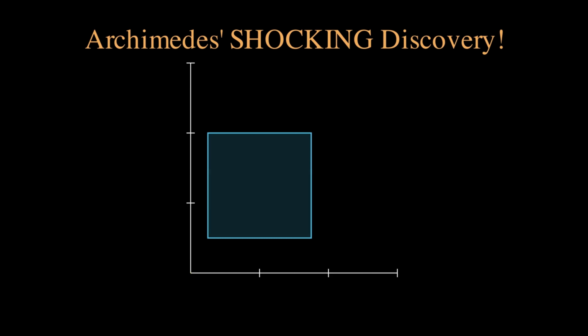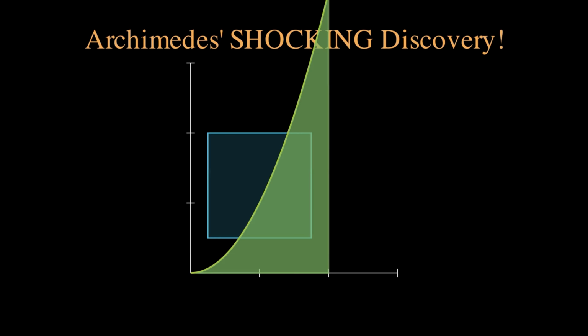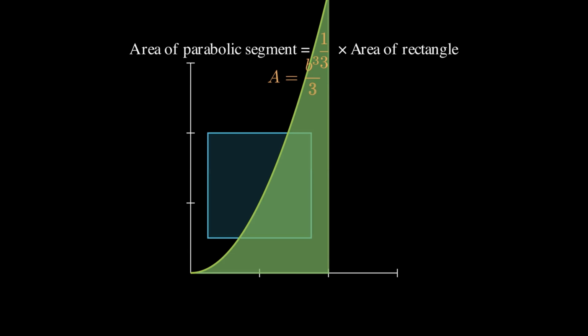Now here comes the absolutely mind-blowing part. After working through all the geometric reasoning, Archimedes discovered that the area of the parabolic segment is exactly 1/3 the area of the surrounding rectangle. That's right, A equals b cubed divided by 3. This is the exact same answer we get today using integral calculus, but Archimedes got there using only geometric arguments.